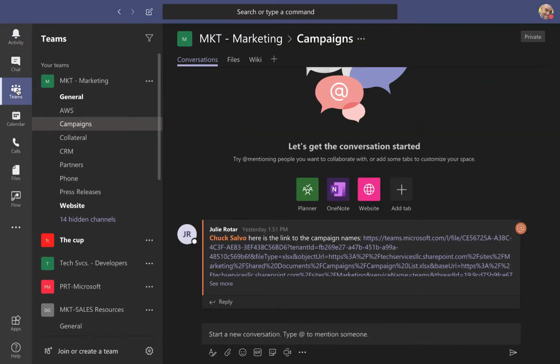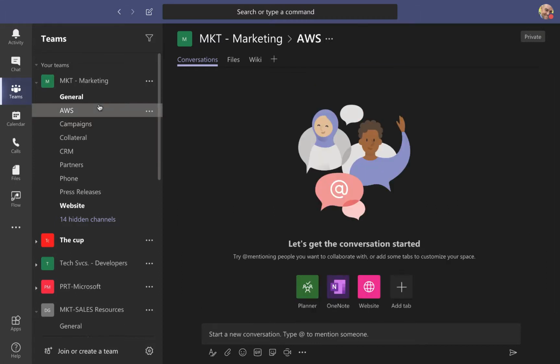Next up is Teams. This is really the heart and soul of the Teams application. With that, you have a notion of a team over here. And inside of a team, you have channels. So different areas for you to do storage and data and applications. We'll delve into that a little bit more.